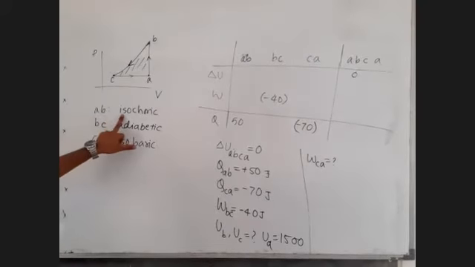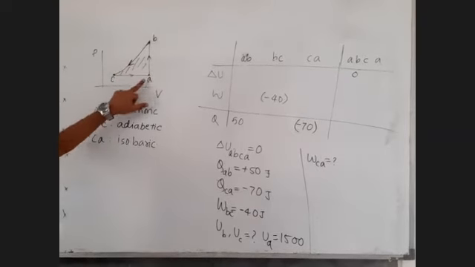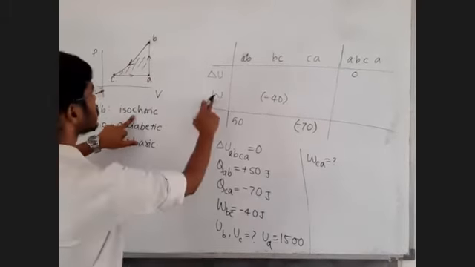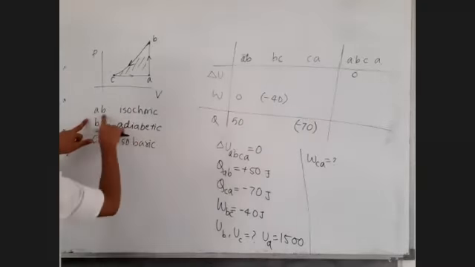It is an isochoric process. What do we know for isochoric process? Sir, for isochoric process, work done is 0. So W of AB is 0 because it is isochoric process.